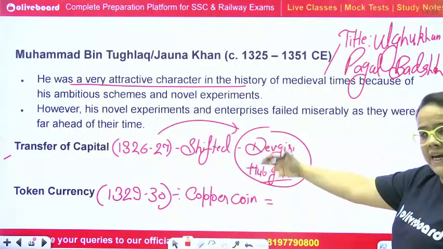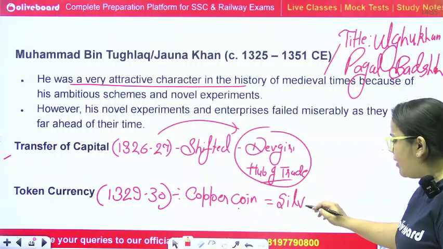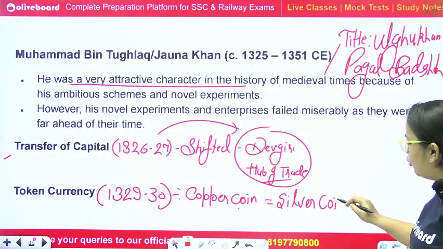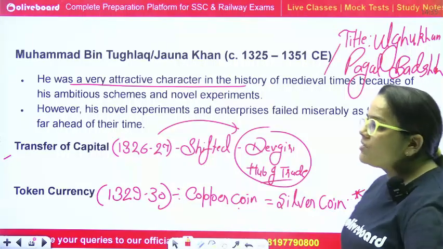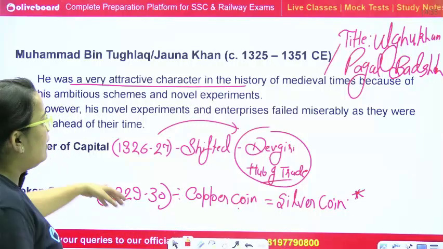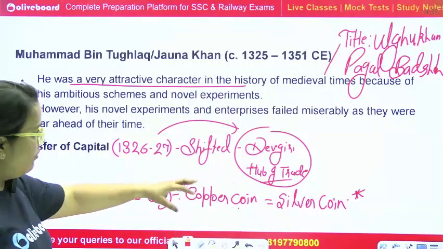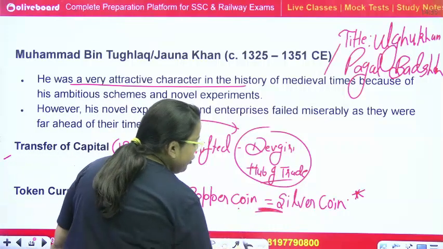But what he did, the value of the copper coin and the value of the silver coin was almost equal. Due to this issue, the people started depositing the silver coin especially, and only the copper coin was circulating in the market. But there was an issue of value.